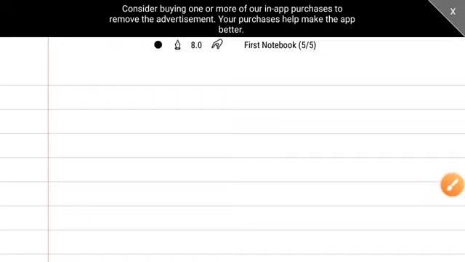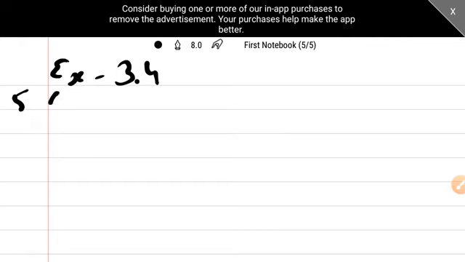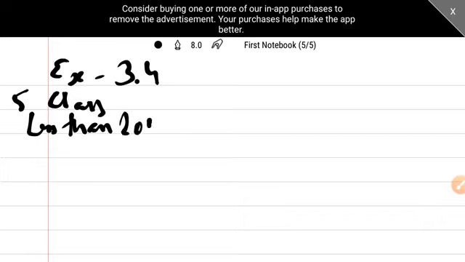Okay. Now let us do the fifth sum of exercise 3.4. The heading is expense. I am writing class. So classes are given like this: less than 200.